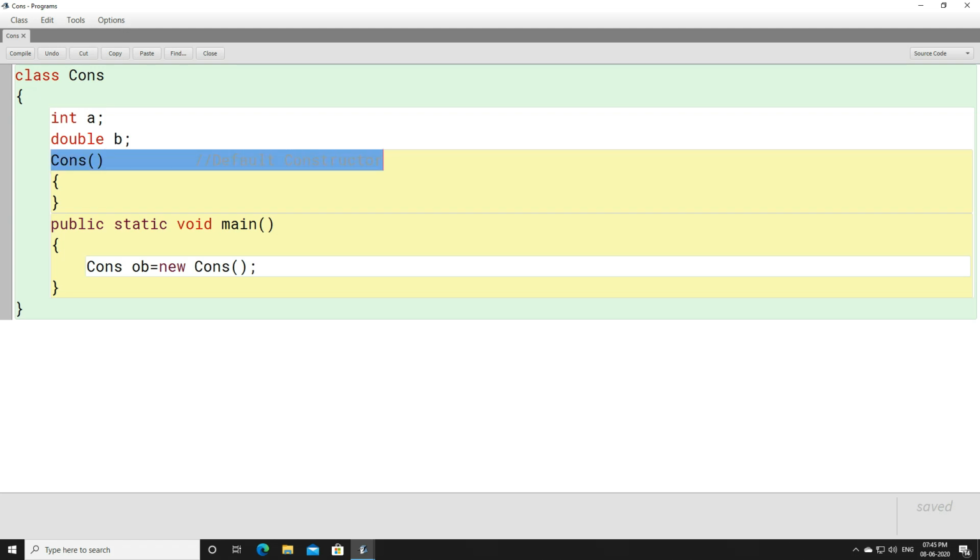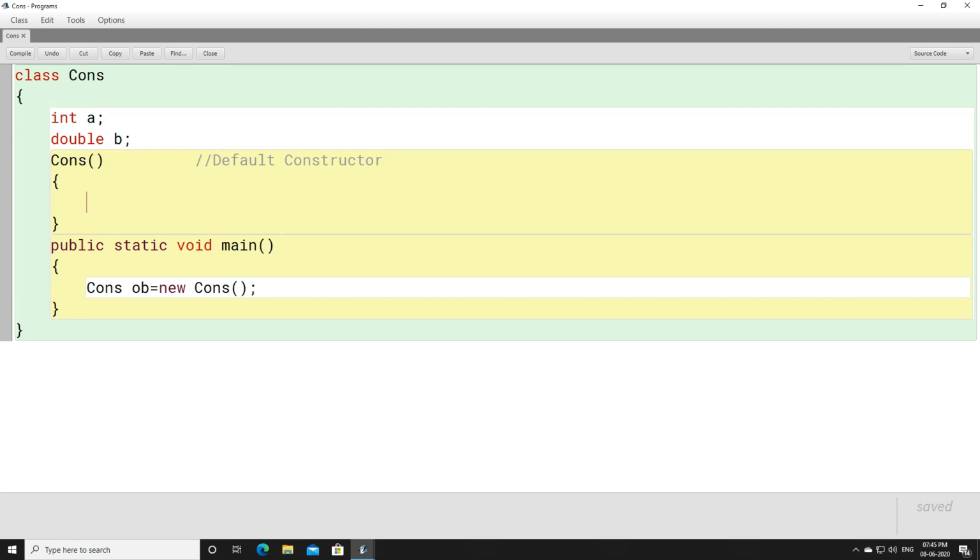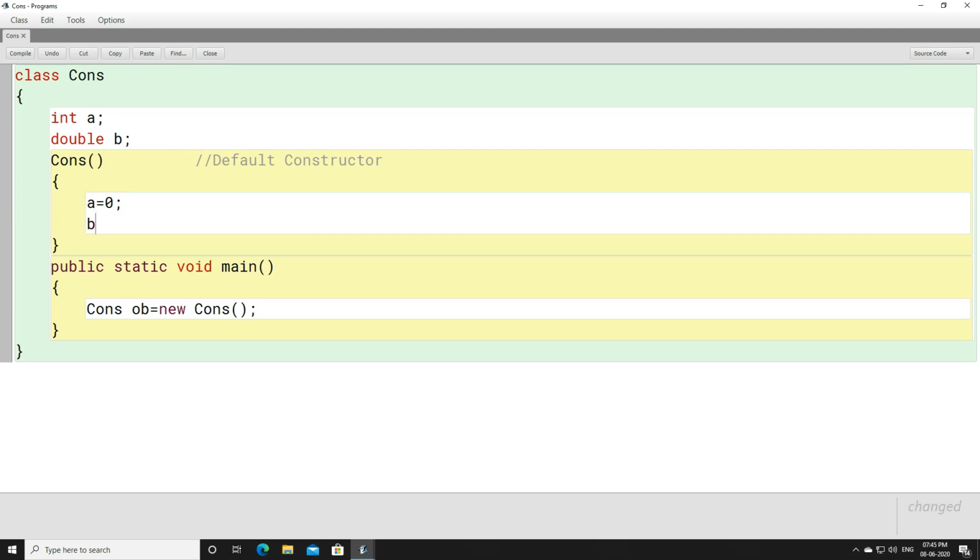This is quite important. Please have a look at this carefully. You have two instance variables, a and b, and here you can initialize the value of a to 0 and the value of b to 0.0.